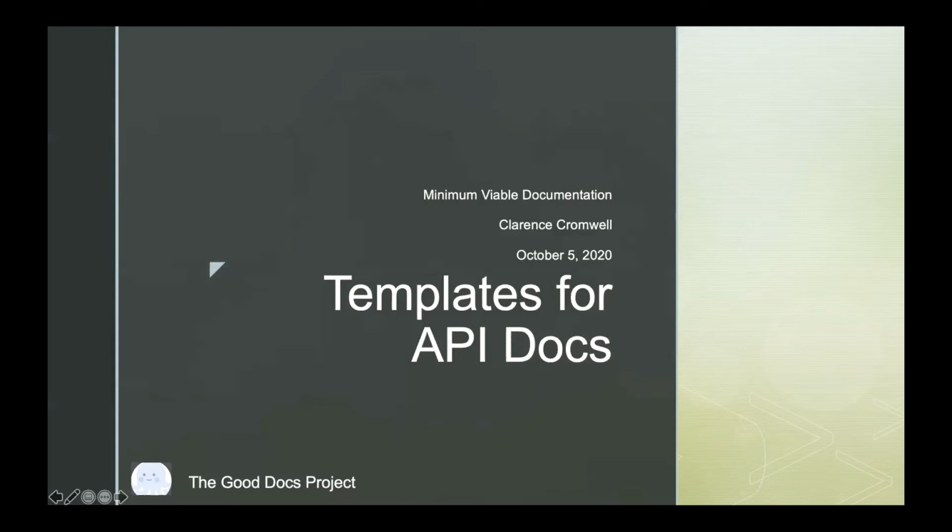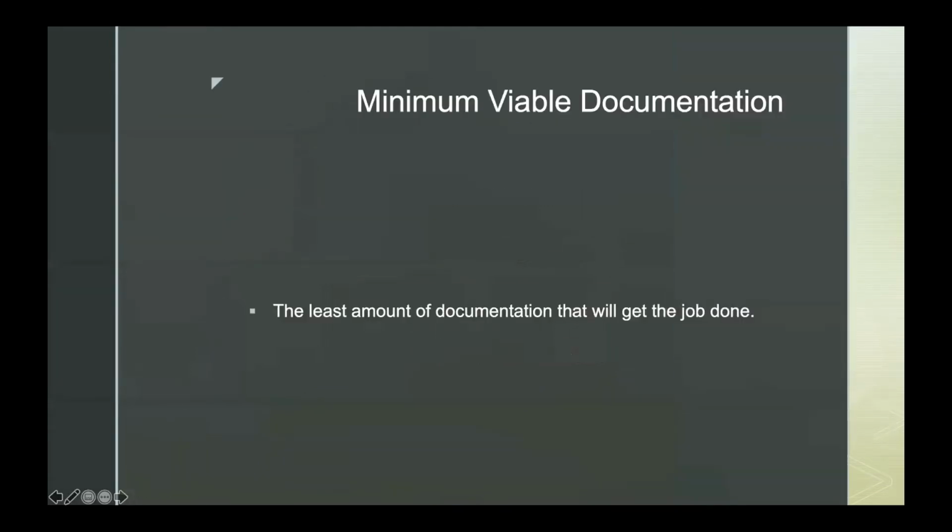The best way to jump into this is the first question we said we would answer today, which is minimum viable documentation, and what is that? A really quick definition that I've started with is the least amount of documentation that will get the job done. And this is really interesting, because not very much documentation, if you think about it, isn't that awesome? One of the biggest complaints people have about documentation is what's missing. So less isn't necessarily more.